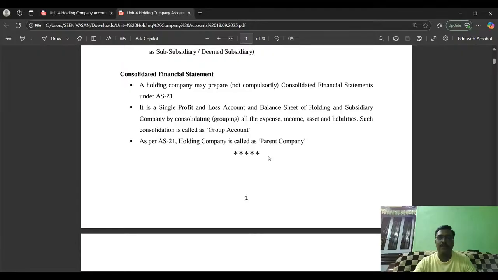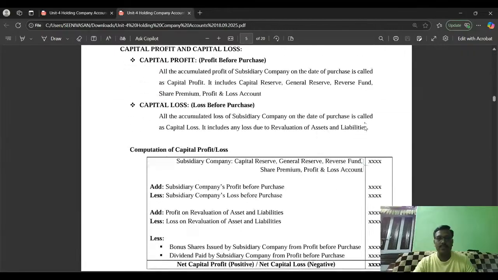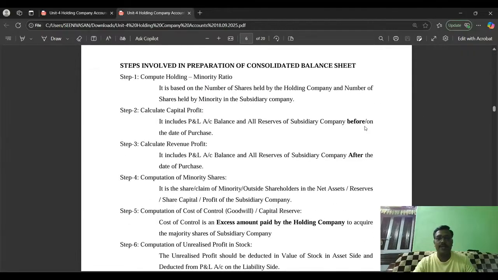Okay, what are the processes involved in preparation of a consolidated balance sheet? Let me show it here. It involves technically six steps. Step number one, we have to calculate the holding minority ratios. In such a case, what do you mean by the minority? The balance shares of a subsidiary company held by others, other than the holding company, is called minority.